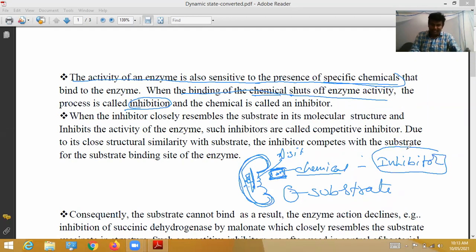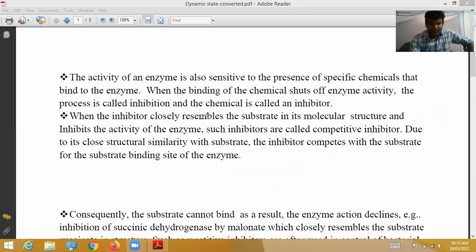You might have understood: the activity of the enzyme is sensitive to the presence of specific chemicals that bind to the enzyme. When the chemicals bind to the enzyme, they stop the action of the enzyme. This process is called inhibition, and this particular chemical is called an inhibitor. Okay, that's all.